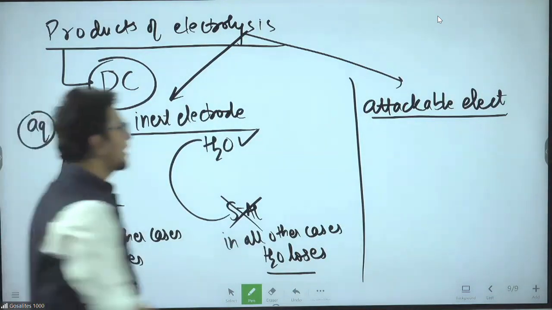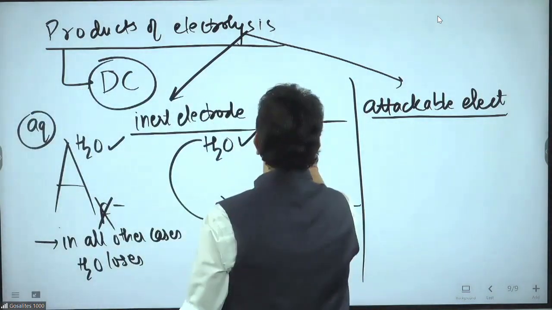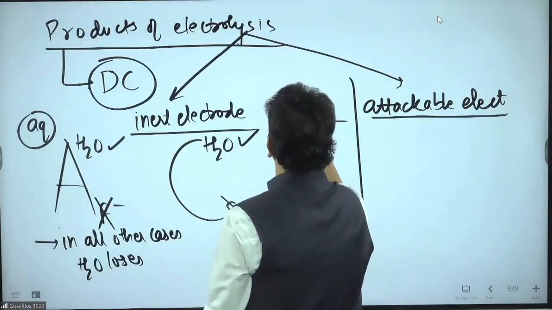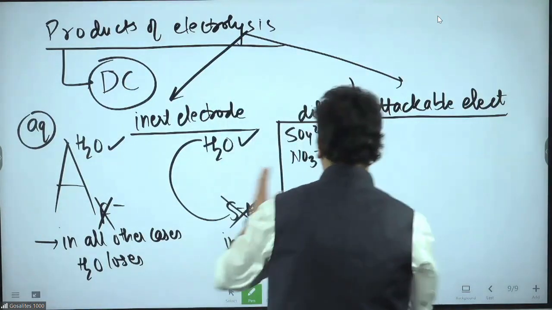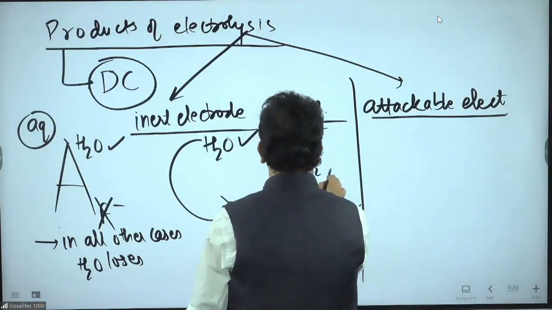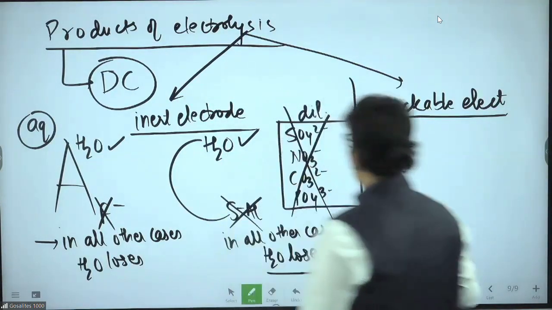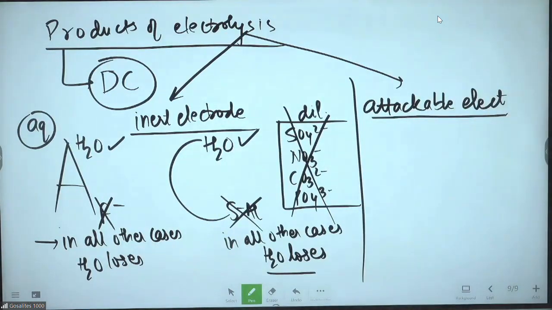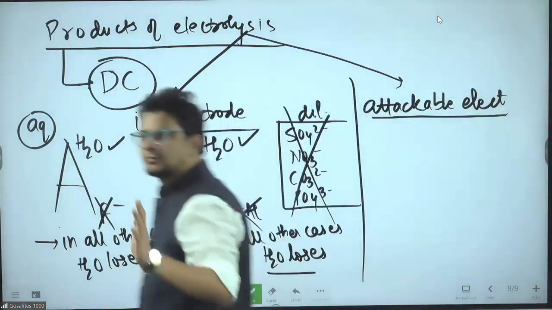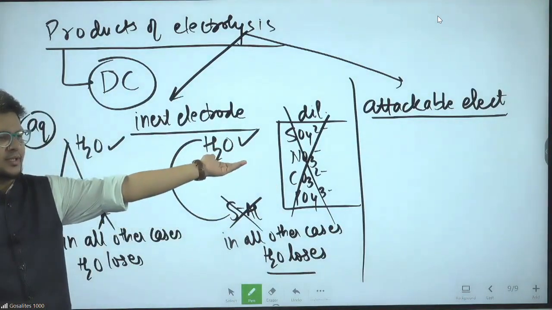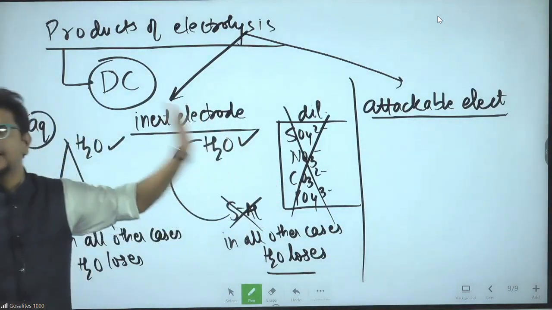One more thing. If you ever get sulfate, nitrate, carbonate, phosphate in dilute conditions, immediately cut them. They are not going to participate in any electrolysis. Why, sir? They are already in their highest oxidation state.